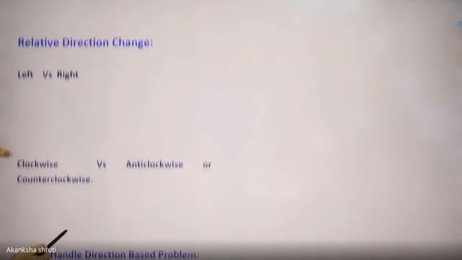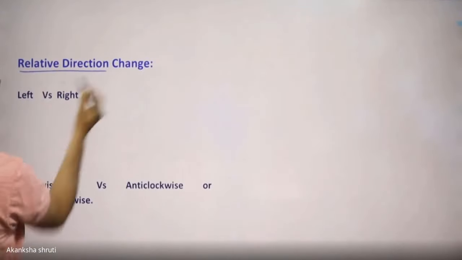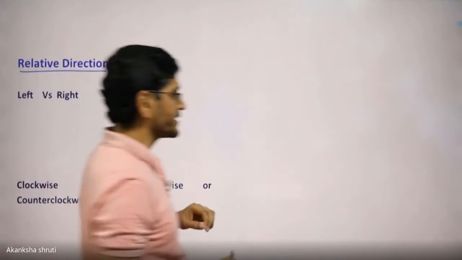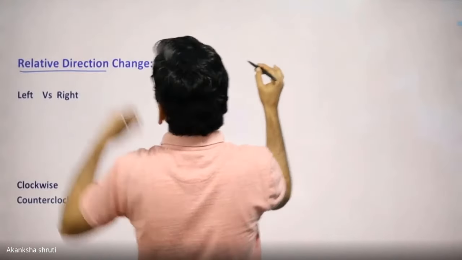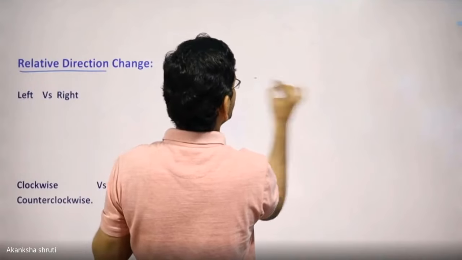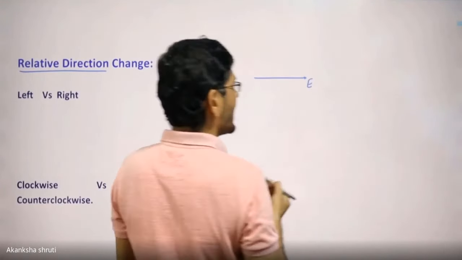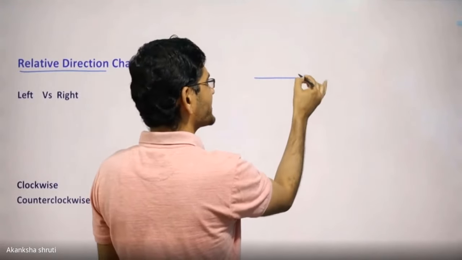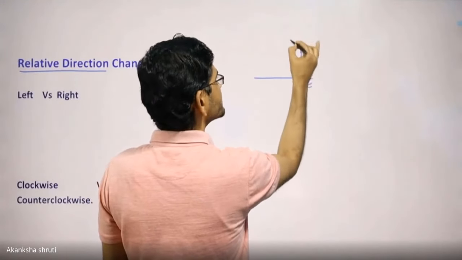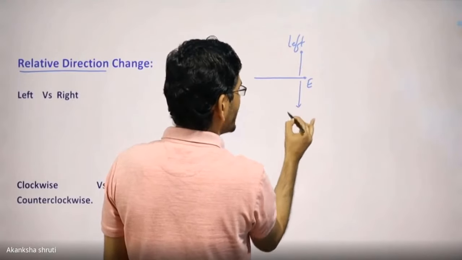Students, there are a few other things that we have to keep in mind, that is called the relative direction. Students, what does relative direction mean? It may be possible that a body is moving this way, horizontally or in the east direction. Then this body takes a left turn. This will act as the left, and this will act as the right.